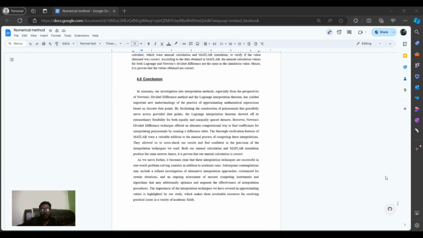For the conclusion, both methods are effective for polynomial interpolation but differ in their computational strategies. Verifying the manual calculation with MATLAB ensures the reliability of our results. The method yielding consistent and accurate results, as confirmed by MATLAB, is considered suitable for solving this problem. By utilizing both manual calculation and MATLAB verification, we ensure the robustness and accuracy of our approximation for the cumulative API for the month of April. Thank you.